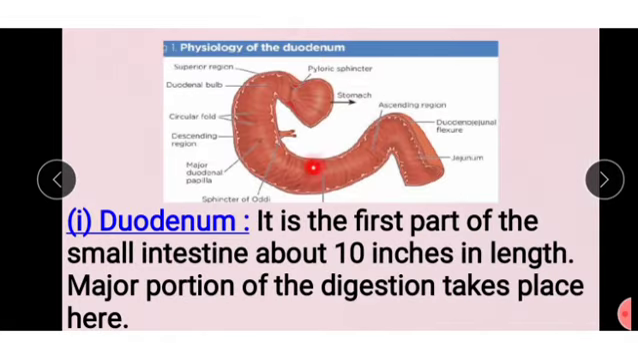This is the duodenum. The duodenum is the first part of the small intestine, about 10 inches in length. The starting part we call the duodenum. A major portion of digestion takes place here. The food is mostly digested in this part.